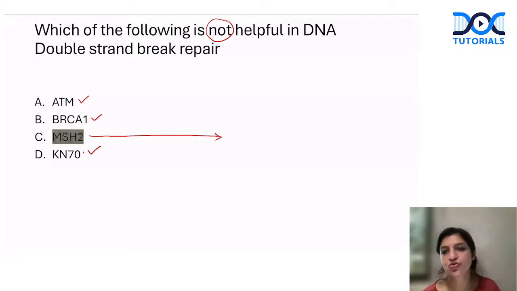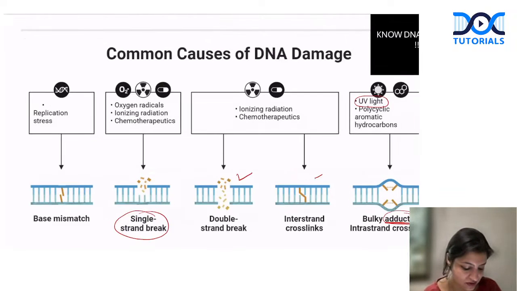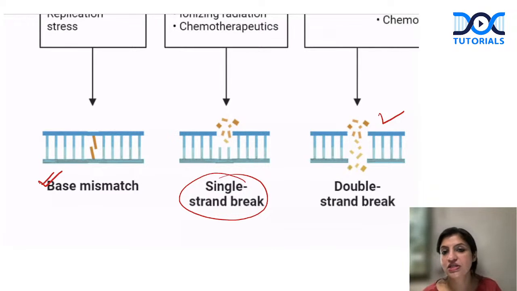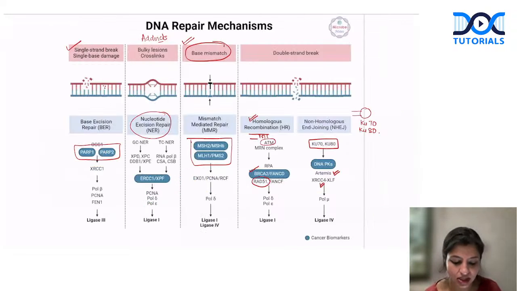It is not useful in double-stranded DNA breaks. Mismatch repair is whenever there is a mismatch in the nucleotides. That is why it is very important to identify whenever we have a base mismatch. In these situations, mismatch repair mechanisms will get activated. Is everybody clear with that? That's a DNA repair mechanism which should be clear.